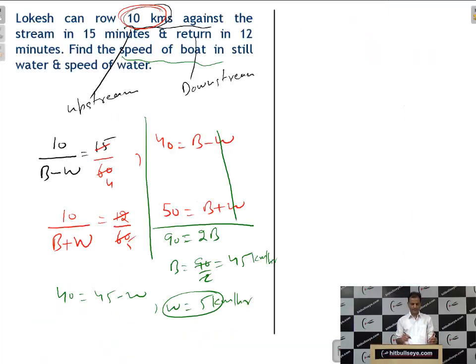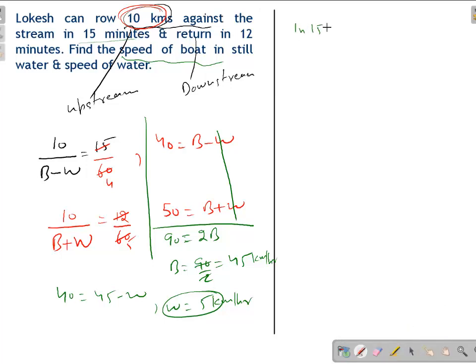Now here he is moving 10 km against the stream in 15 minutes. You can apply the unitary method. In 15 minutes he is moving 10 km. So in 60 minutes, he will move 40 km, because mostly speed will be in km per hour: 10 by 15 into 60. So this is our 40 km per hour, which is the upstream speed.